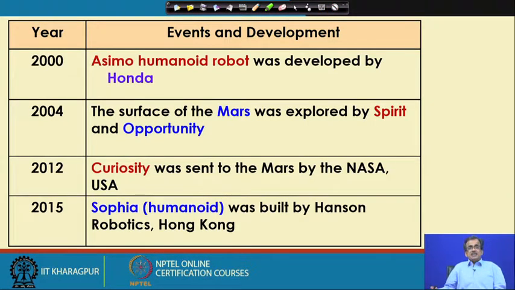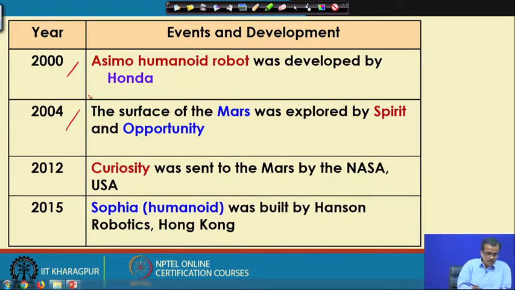Next, in the year 2000, Honda developed a humanoid robot, the Asimo robot. So, the Asimo humanoid robot was developed by Honda in 2000. Then in 2004, the surface of Mars was explored by Spirit and Opportunity, and this particular mission was successful.